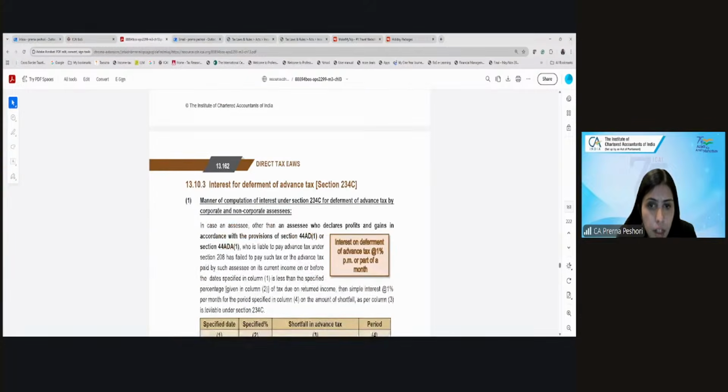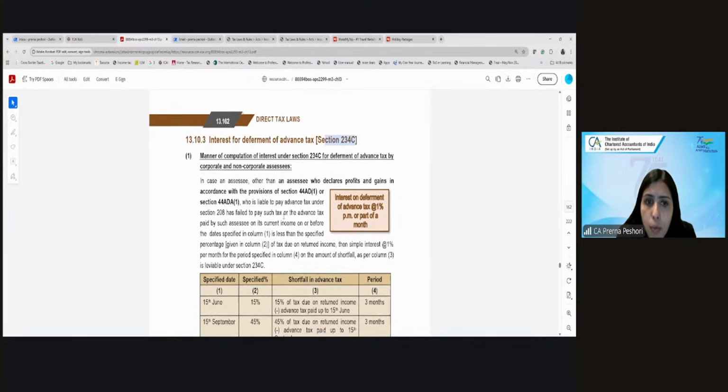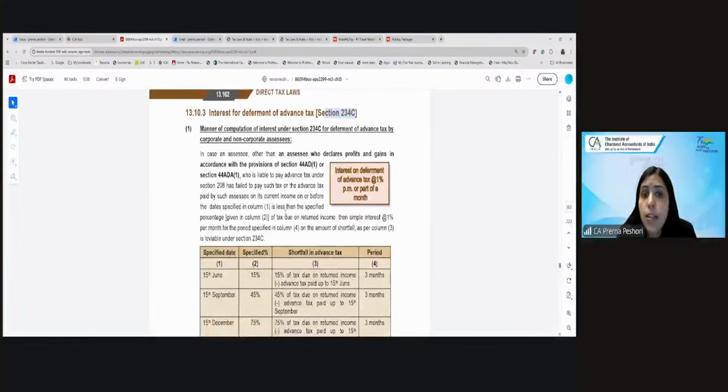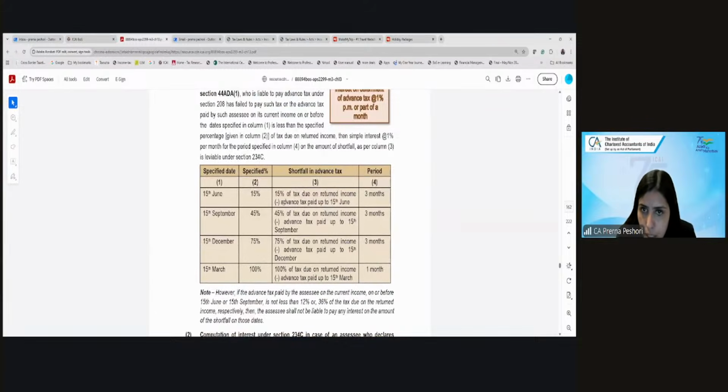Okay. Then there is interest for deferment of advance tax under 234C, which says that in case of an assessee other than the presumptive assessees, who is liable to pay advance tax and has failed to pay advance tax on time, then there will be 1% interest per month on the shortfall.